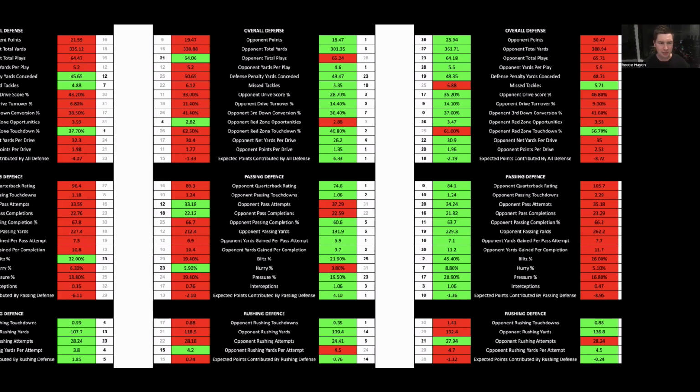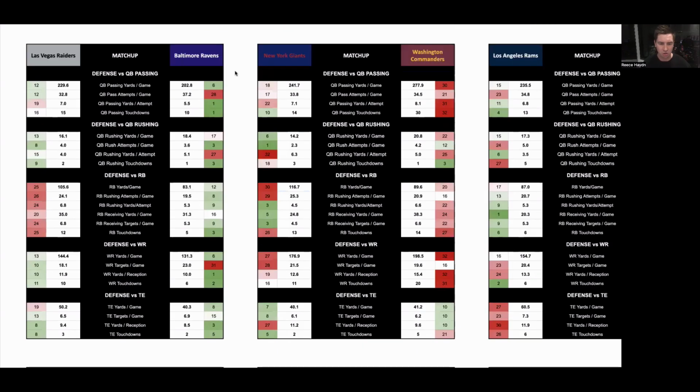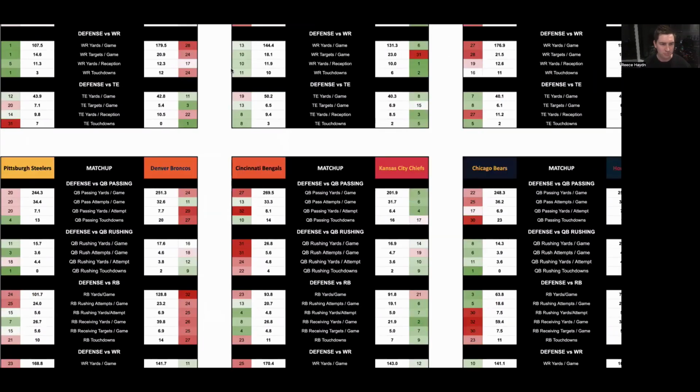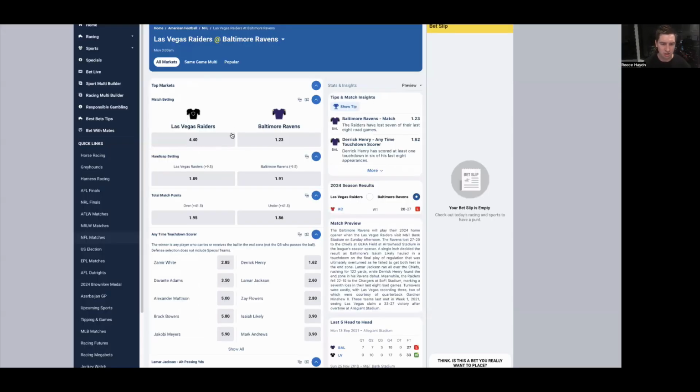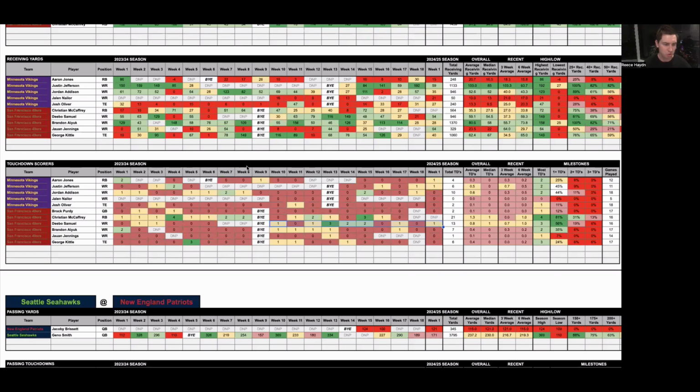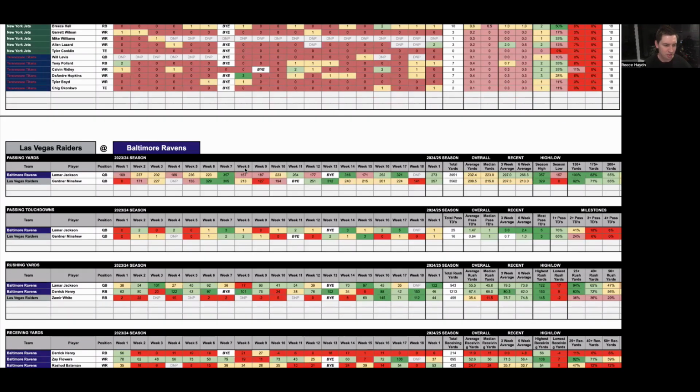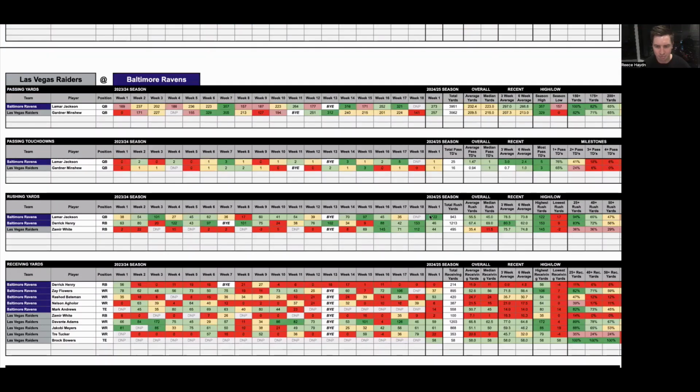I don't really want to take the minus 9.5, even though I do think they'll probably cover it. But I'm going to take advantage of this poor Las Vegas defense versus running backs. So Derrick Henry playing running back there for Baltimore, I'm going to take him to generate 40+ rushing yards. Probably could take him to generate more than that as well. I think he'll likely have a big game as long as he gets enough usage.